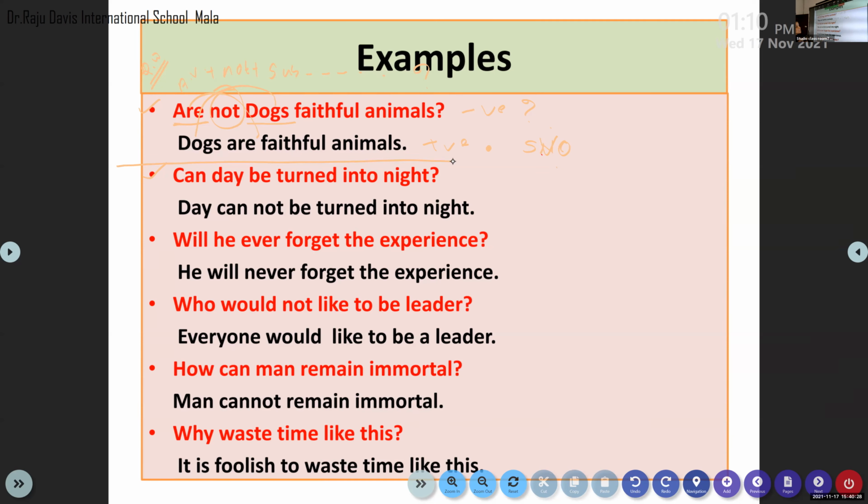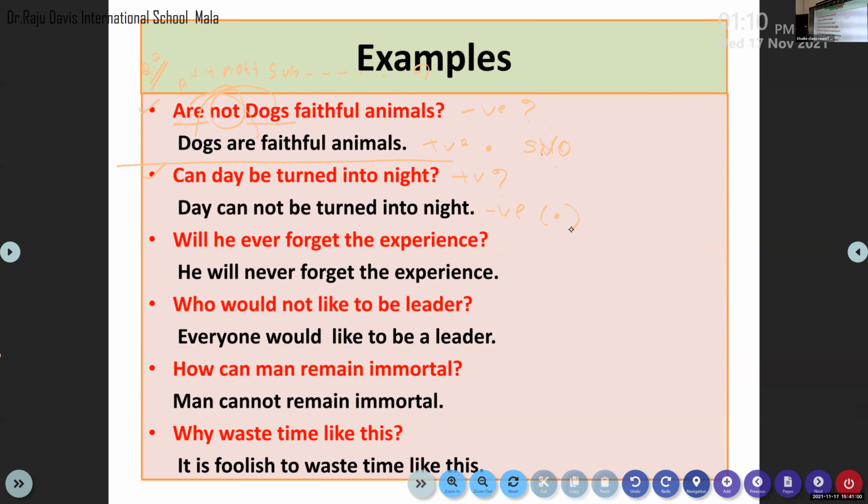Can day be turned into night? There is no word of negation used here, right? This is a question. There is no word of negation used, right? So what is the subject? So here what you want to do is, when you change a positive question into a statement, your statement should be negative in form. Okay, when you want to change a question into a statement, you need to use a negative. If the question is positive, frame a negative statement.